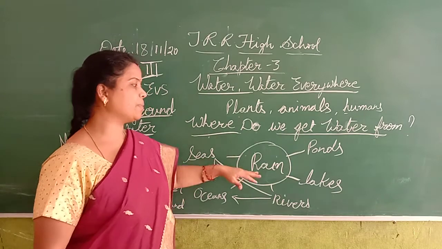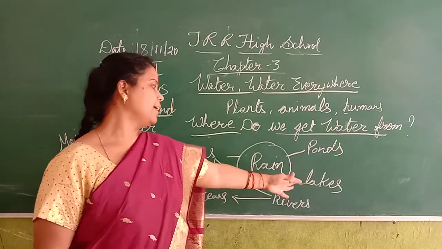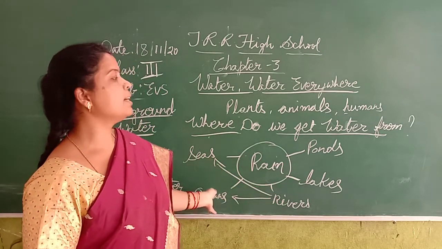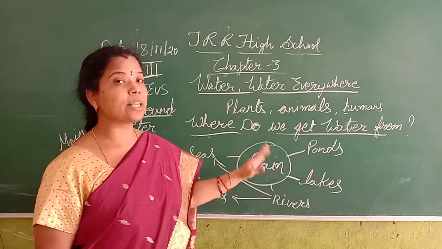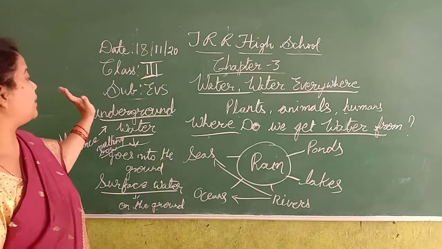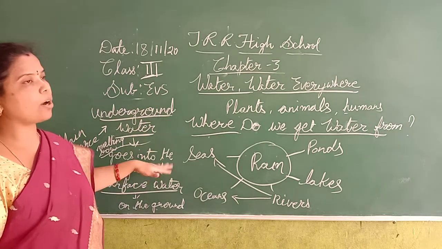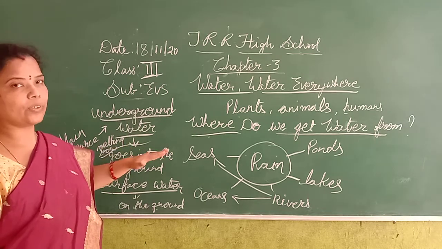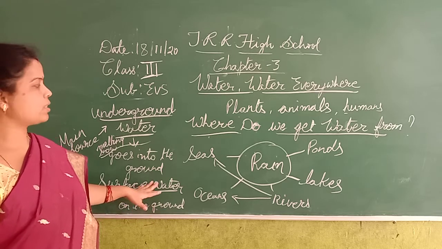We get water from the rain, and this rainwater goes into the ponds, lakes, rivers, and from rivers to the oceans and the seas. The water which goes into the ground is the underground water, and which is on the top of the land is the surface water.